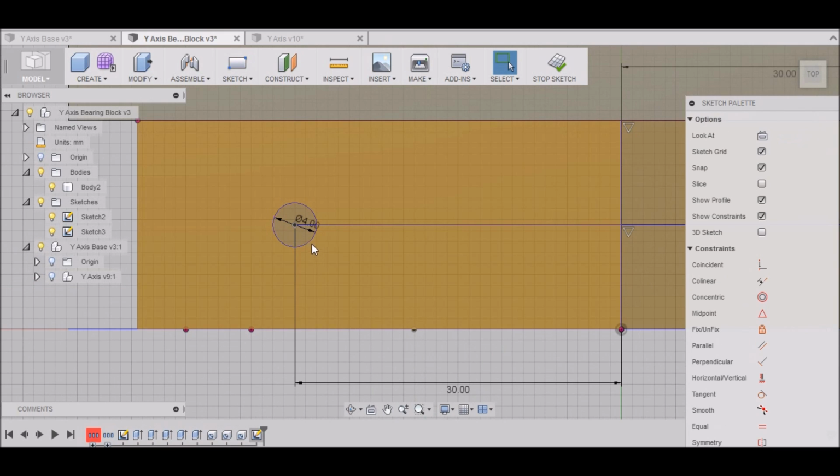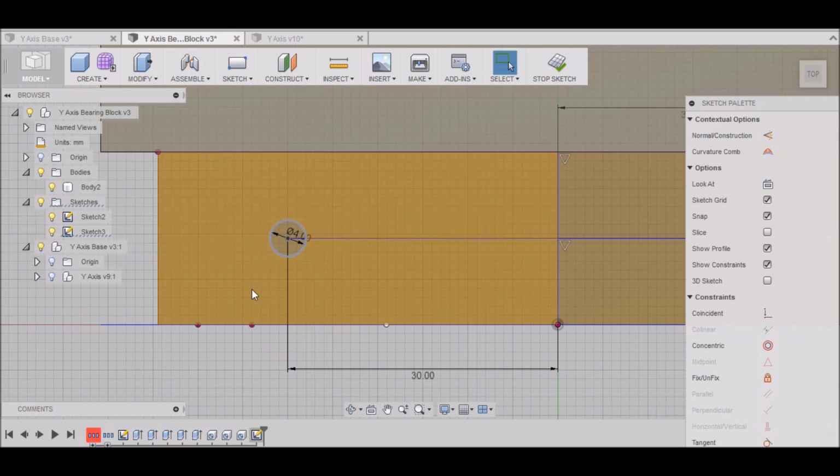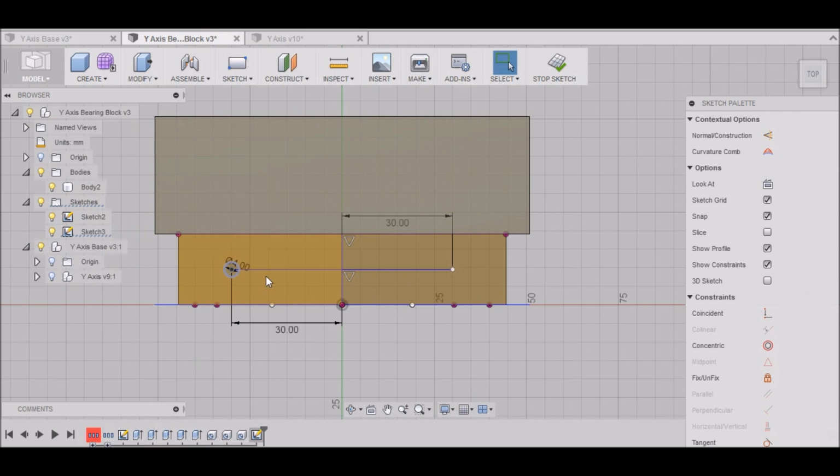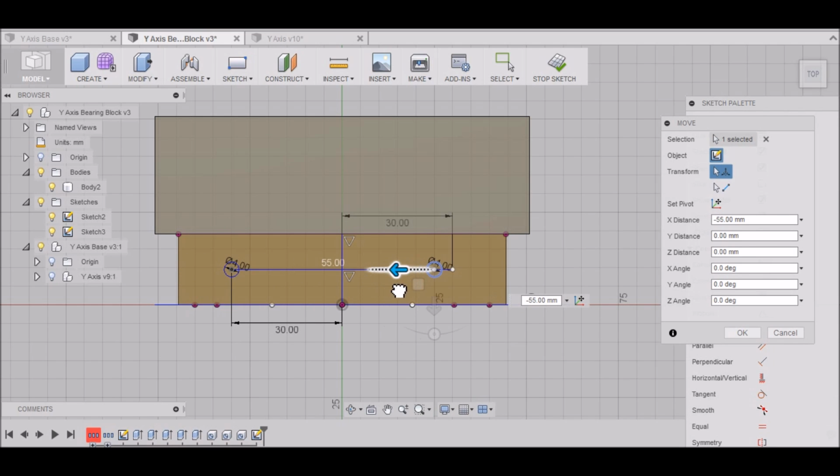Okay. Then I want to right click on it, select copy, and then Control V. And then I want to just take this arrow and move it over 60 millimeters. Click OK.